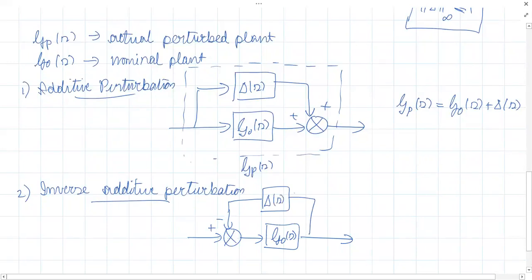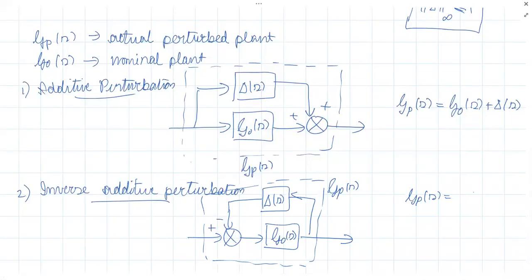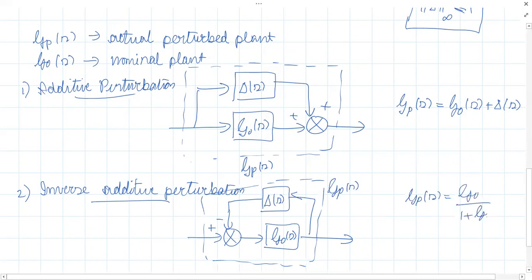This is delta of S. The entire thing will give us our perturbed plant, GP of S. So what will be my GP of S here? It is G naught divided by 1 plus delta S into G naught, that is, G naught divided by 1 plus G naught delta.